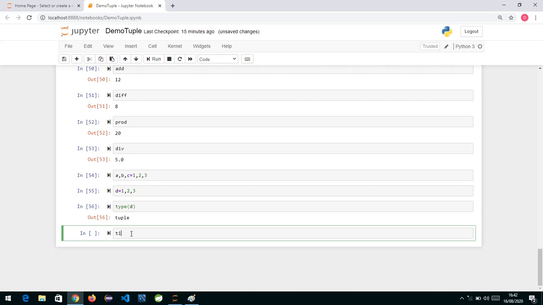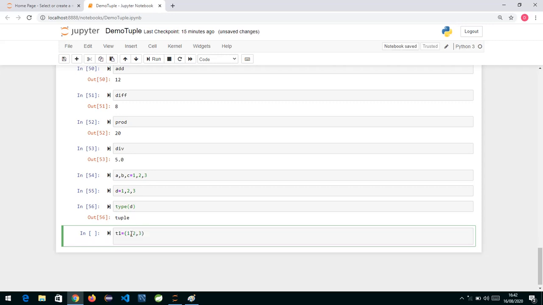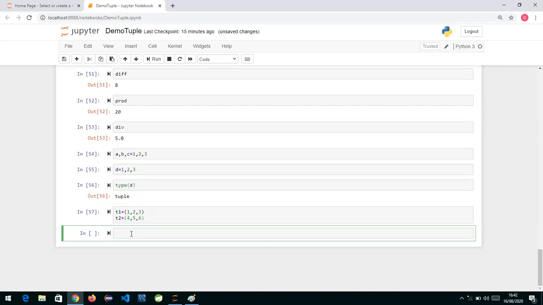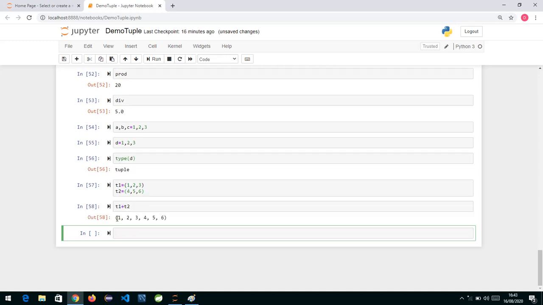If I have a tuple t1 with values 1, 2, 3, and a tuple t2 equal to 4, 5, 6, and now I use t1 plus t2, what I am trying to do is concatenate two tuples. You can see these two tuples are concatenated. This is actually a new tuple. t1 is still the same, t2 will always be the same.